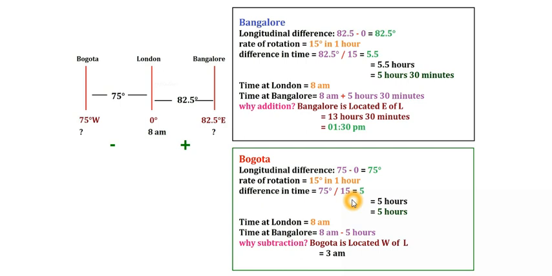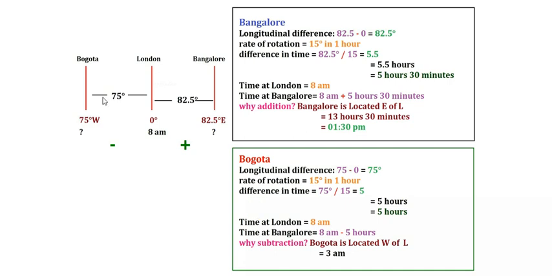Now in this case, Bogota is located to the west of London. So since it is located in the west, we have to subtract the time difference. So time at London is 8 a.m., right? We have to subtract the time difference, that is 5 hours. So 8 a.m. minus 5 hours, that means we have to go behind, right? So if you go one behind, it will be 7 a.m., one more, 6 a.m., another one, 5 a.m., another one, 4 a.m., another one, 3 a.m. So if we go 5 hours behind, it is 3 a.m. So the time at Bogota is 3 a.m.